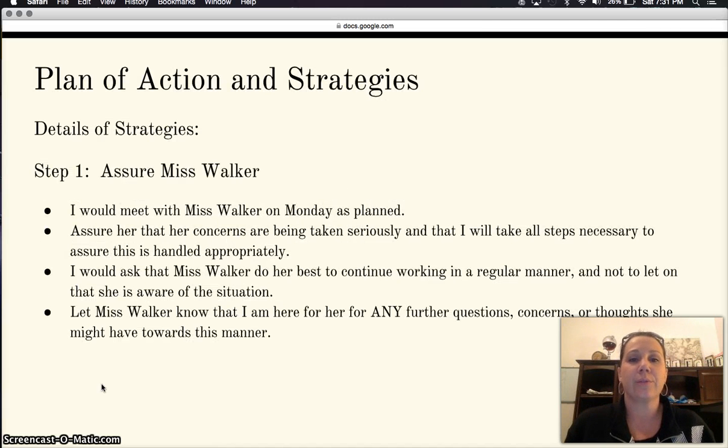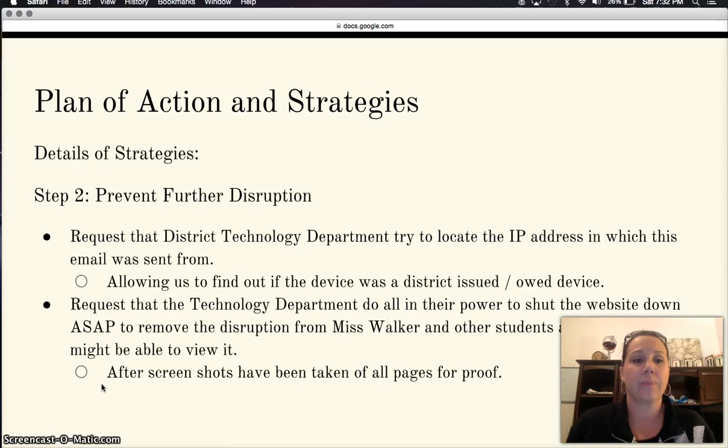The details to assure Ms. Walker: I will meet with her on Monday as planned. I will assure her that her concerns are being taken seriously, and I will take all steps necessary to handle this. I will ask that she continue to work in a regular manner and not let on that she is aware of the situation, so as not to add fuel to the fire. And I will let her know that I'm here for her in any way possible for further questions, concerns, or her thoughts on this situation.